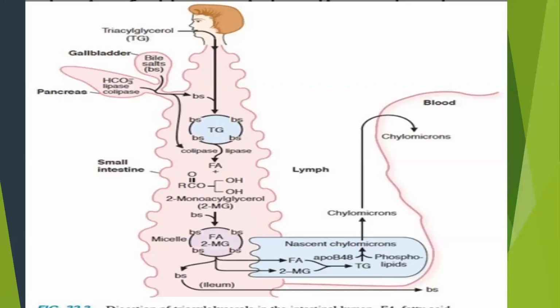And then these enter our Golgi apparatus and are packaged again to form chylomicrons that will be transported into our blood vessels and distributed to different parts of the body, either skeletal muscles or adipocytes. So that's the digestion of fats, or lipolysis, and the absorption of lipids.